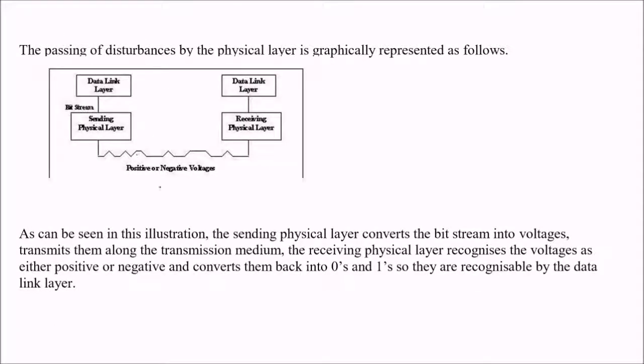So this passing of disturbances, or you can say voltages, by the physical layer is like this. You can see that the sending physical layer converts the bit stream into voltages and transmits them along this transmission medium, and the receiving physical layer recognizes the voltages as either positive or negative and converts them back into zeros and ones, so they are recognizable by the data link layer.